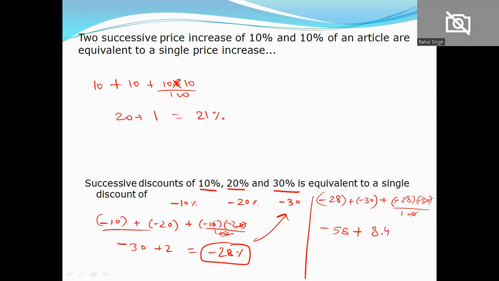So 3 discounts of 10%, 20% and 30% is equal to 1 discount of 49.6%.